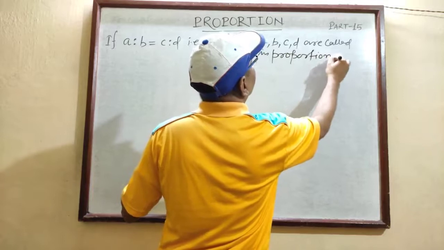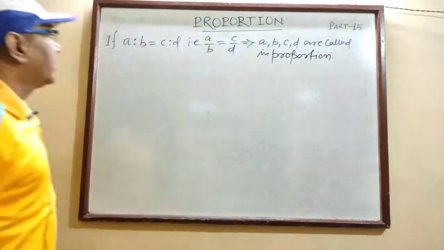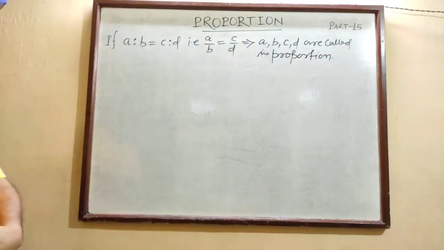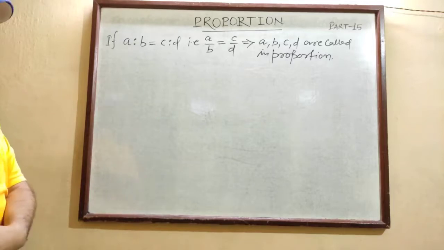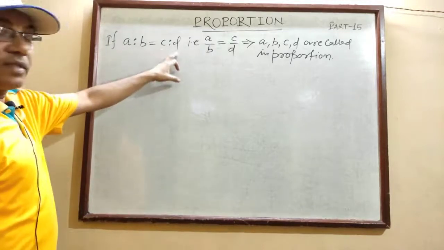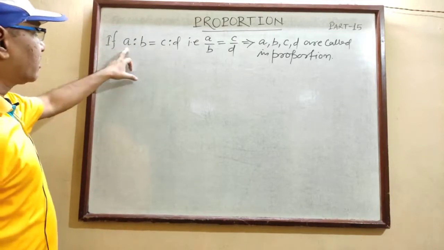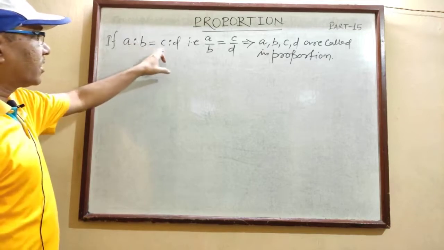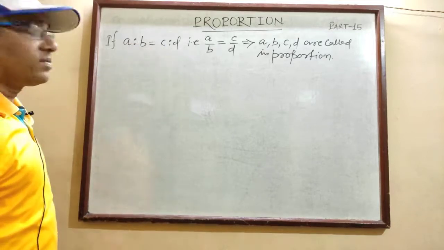ये सब proportion में है, हम लोग बोलते हैं. If A is to B equals C is to D, then A, B, C, D are said to be in proportion. These are called terms of the proportion. This is called the first term, second term, third term, fourth term.